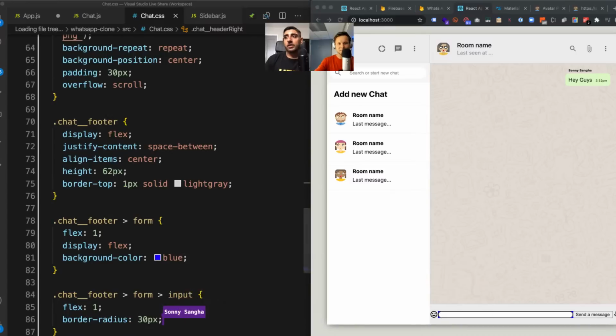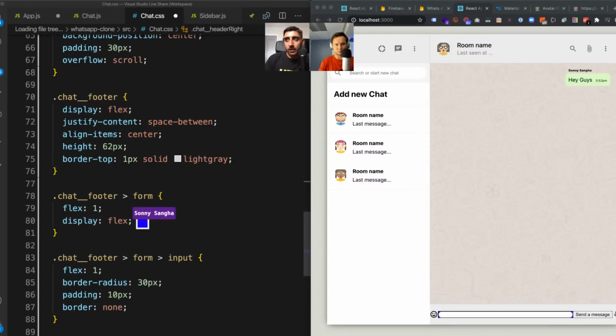So we have the border radius of 30 pixels, and then I'm going to give it a padding of 10 pixels. And I'm going to get rid of that border. And with that, I'm going to get rid of the background color because we know it works, right? So we don't want to do that. So do that, and boom, we get that.